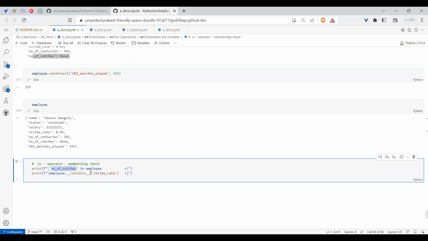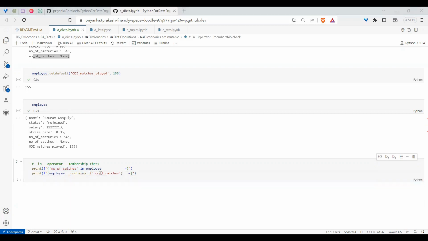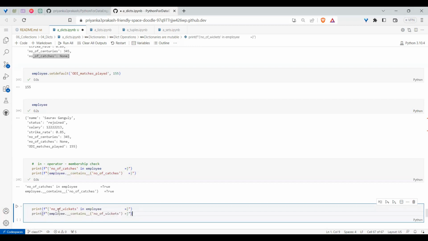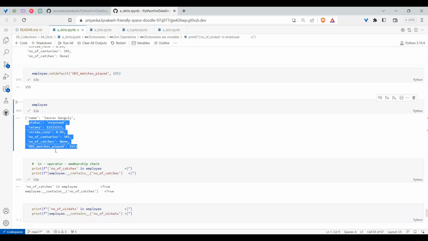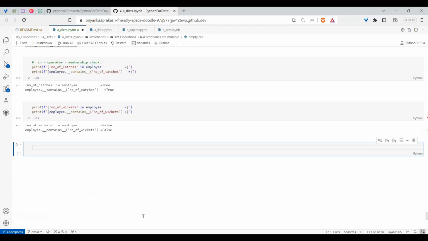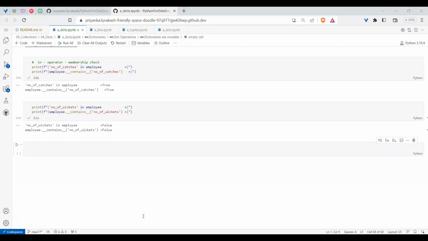I can check the same number of catches here also, because by this time the number of catches is there, right? In the same fashion, you can see that if it is present, it says True. If I ask for number of wickets, did I add number of wickets? No, it's not there, so it will be False. You can check in either way.